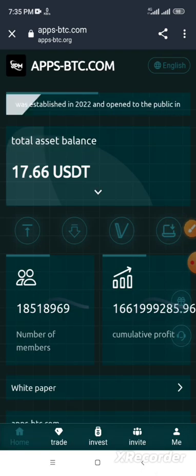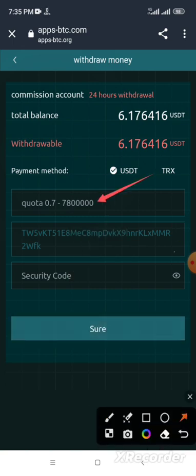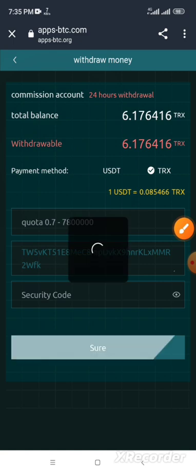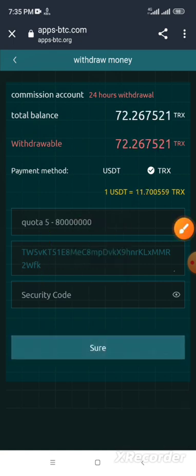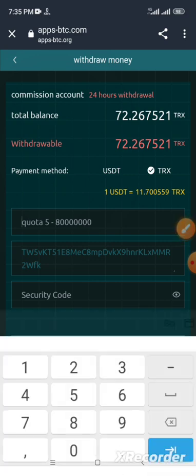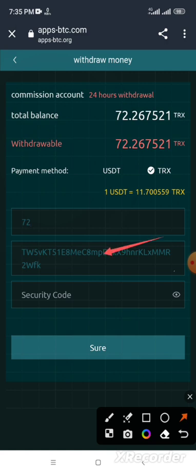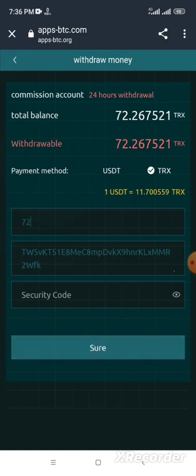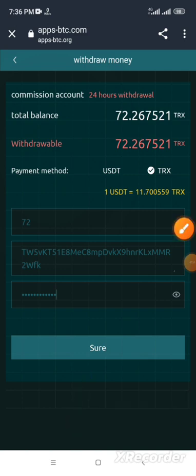I will go to withdraw now. When you want to withdraw, put your amount here and the address wallet TRC20 here and the password and click show. Minimum withdraw USDT 0.7 USDT and in TRX, like we see everyone, 5 TRX. I will withdraw today with TRX. I will put the amount here and my address wallet TRC20 there, and I will put the password and click show.